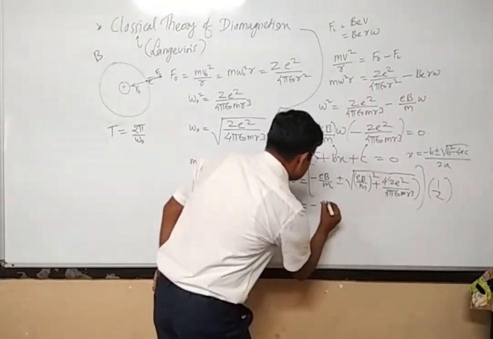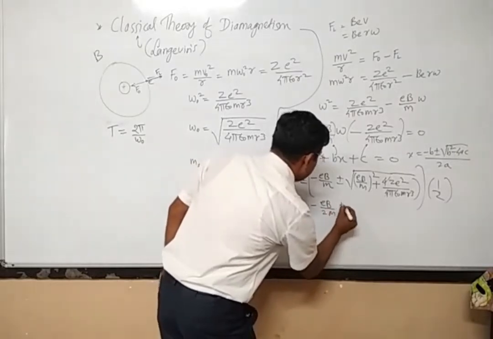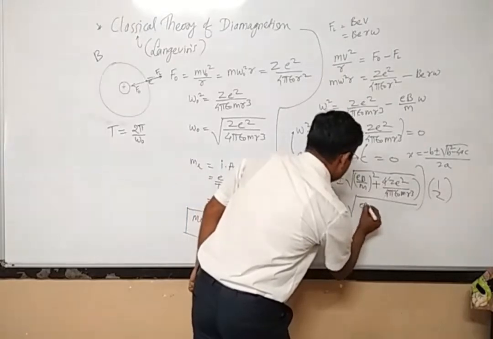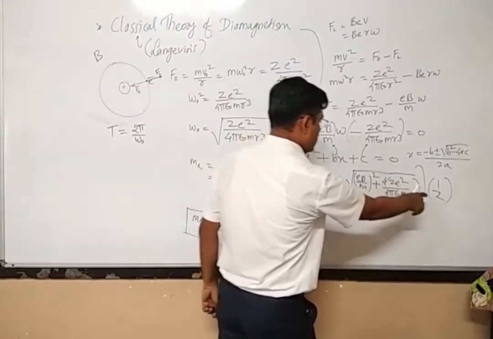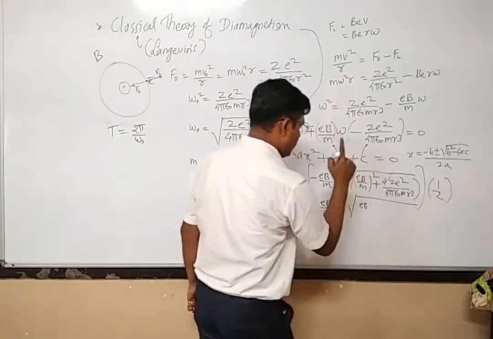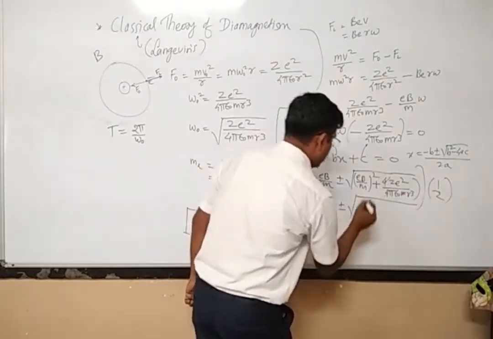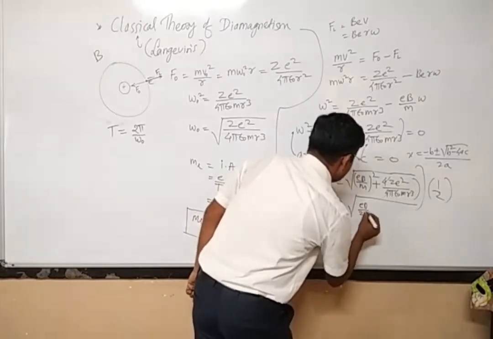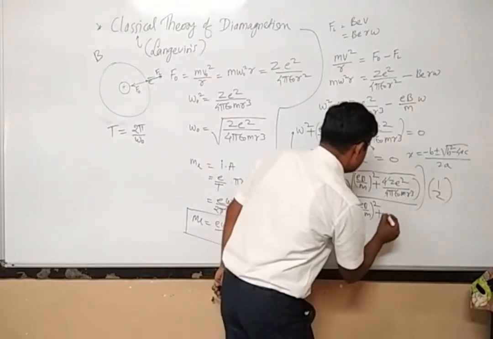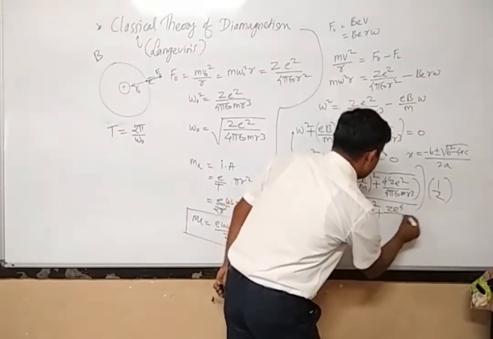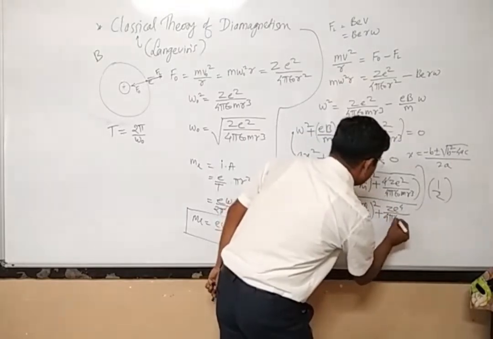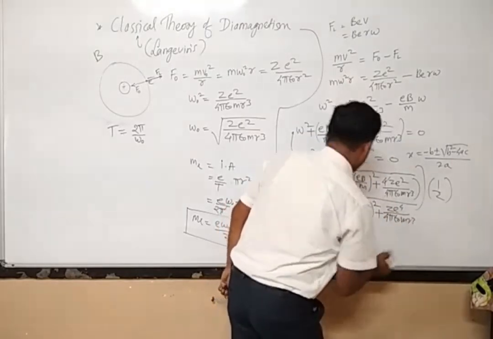So it is eB divided by twice m, plus minus under root of this eB. Now I have to take this 1 by 2 inside the square root, so instead of this 2 I will write 4, but here the square term is there, so I will write like this, and again plus Z e square. So instead of 2 I will use 4, 4 pi epsilon 0 m r cube.